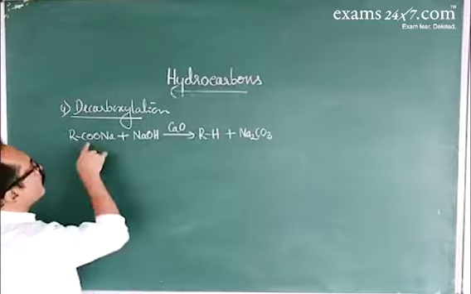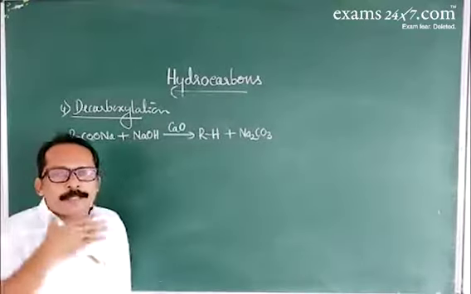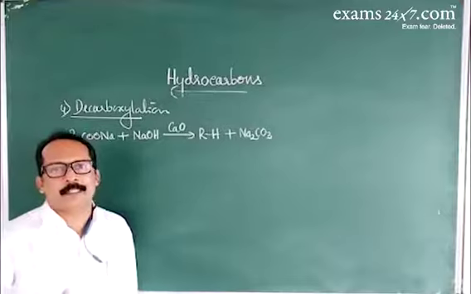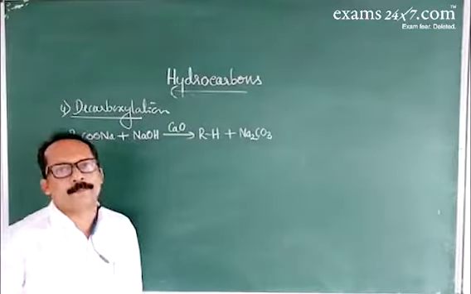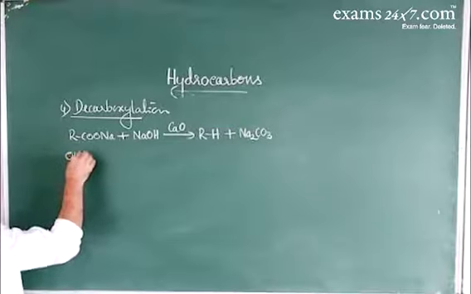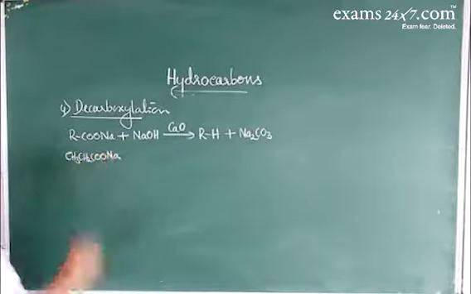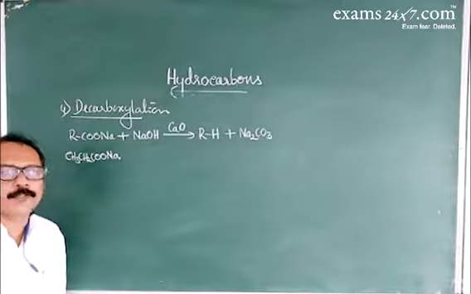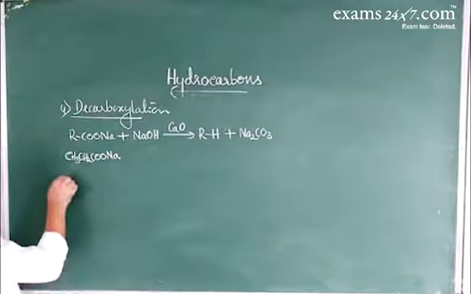So in the decarboxylation process, the number of carbon atoms decreases by 1. So it is used in descent series. Descent series means where the number of carbon atoms decreases. So if you take sodium propionate, CH3, CH2, COONa, on decarboxylation it gives which compound? Ethane.